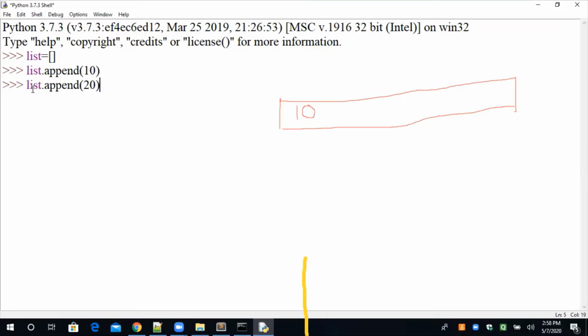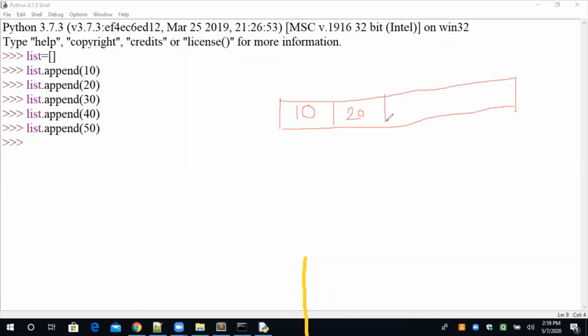Okay? And 30, and 40, and 50. Understand? Now, I want to check how many elements are stored. So according to these statements, the status of the list will be